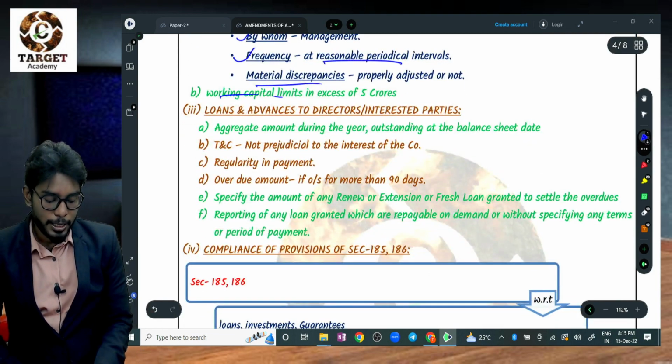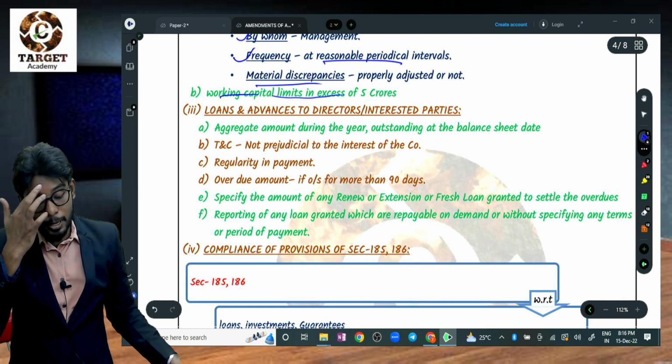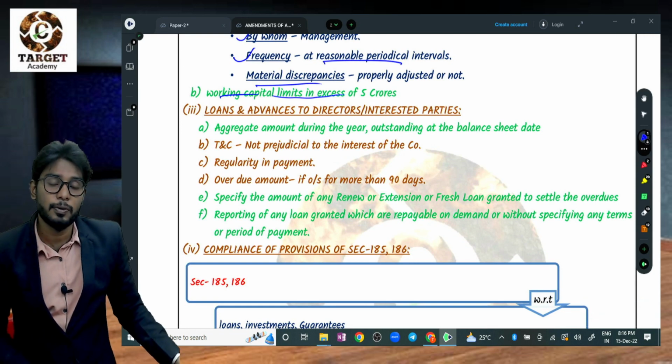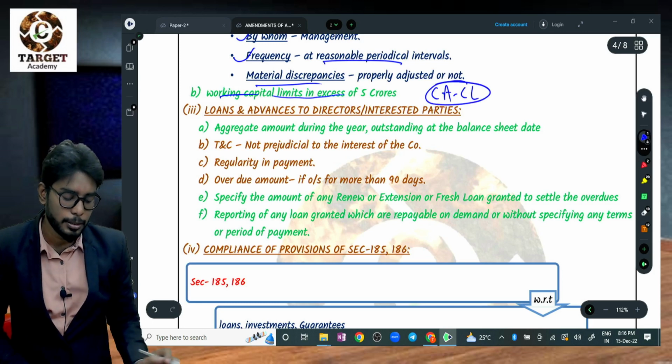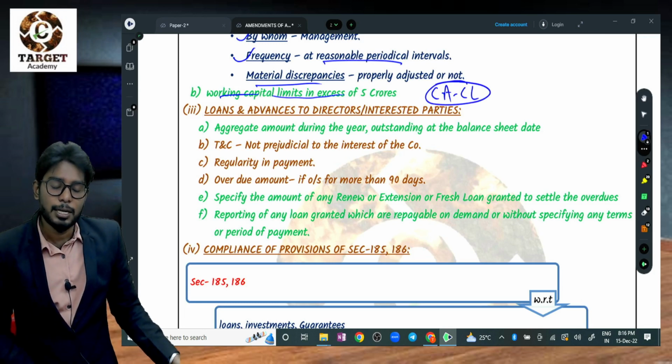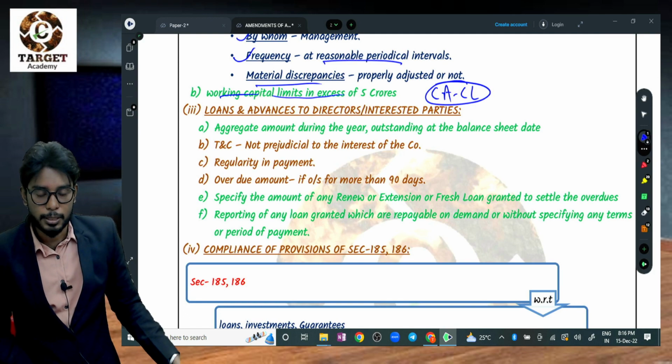So next, working capital limits in excess of 5 crores. If the company has working capital limits, what is working capital? Current assets minus current liabilities. Calculate that working capital, and if it is in excess of 5 crores, then report that.